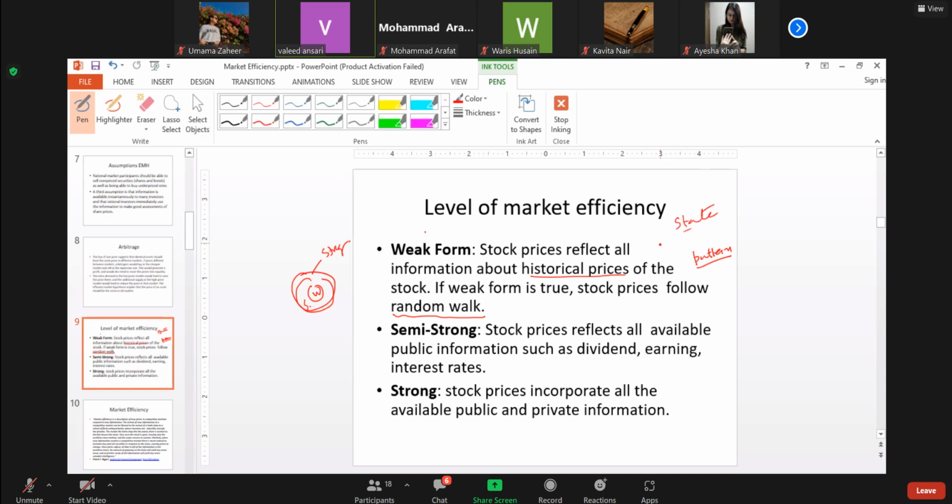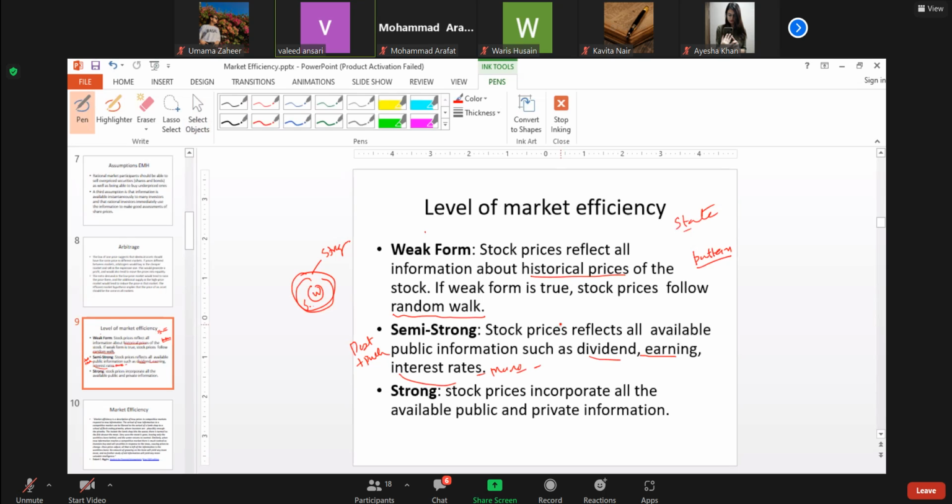Then the second form is that prices reflect not only past information but past plus public information. What is public information? As I have told you, company-related information, interest rates, macroeconomic-level information, all these are public information. There is nothing secret.